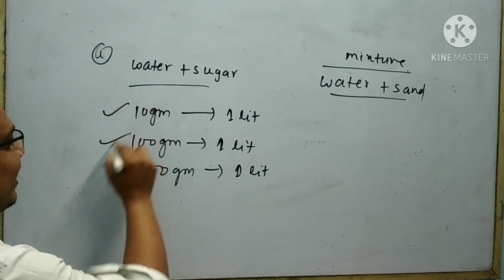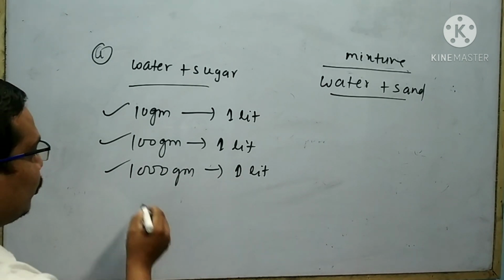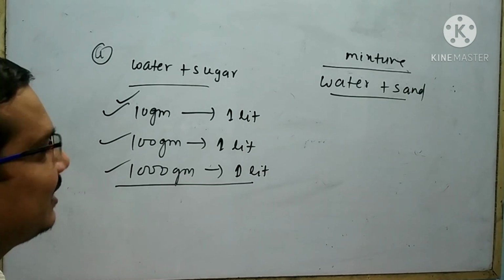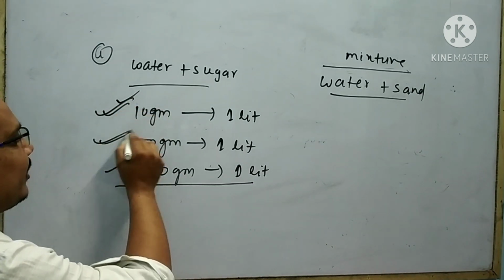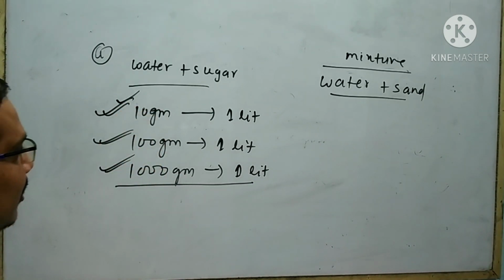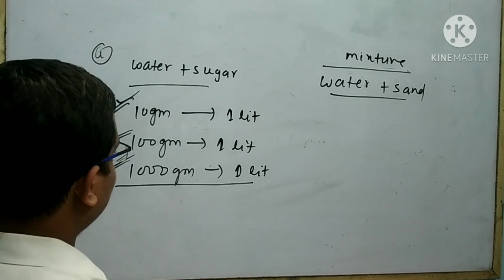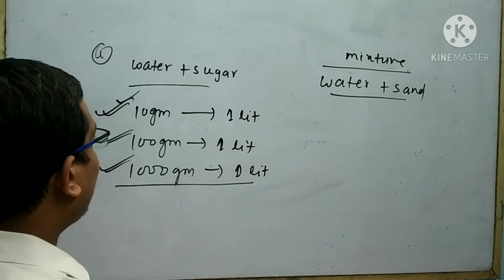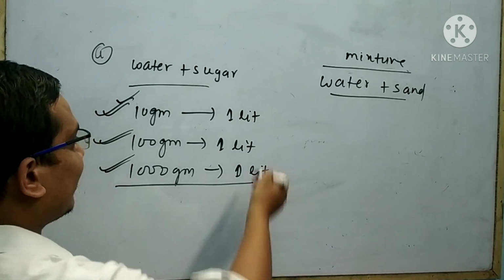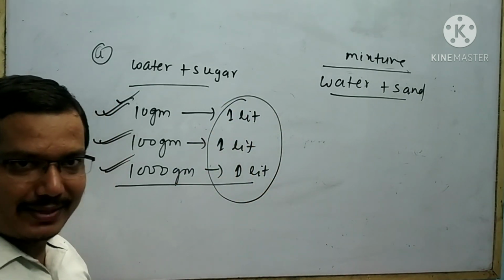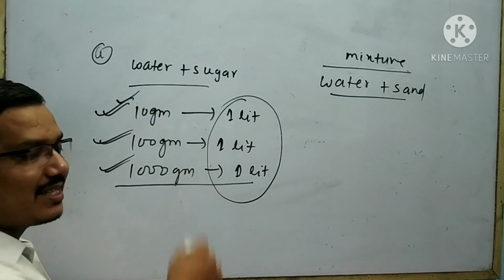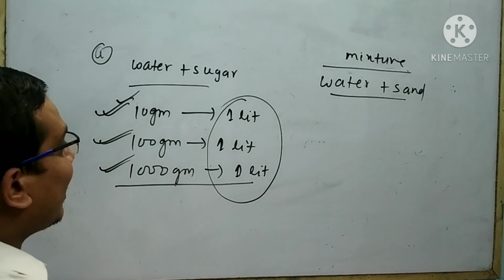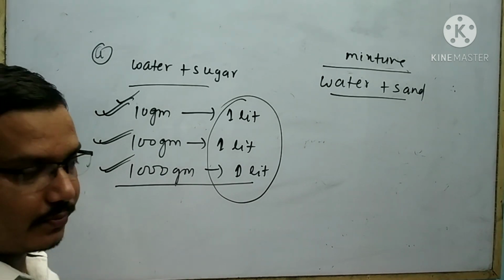They are having different tastes. Here the sweetness is more. Here the sweetness is the least. All are said to be mixture. There is only difference in their sweetness due to difference in the amount of solute. Look at that, here the solvent is fixed, but there is difference in the solute. That means they are taken in different ratio.